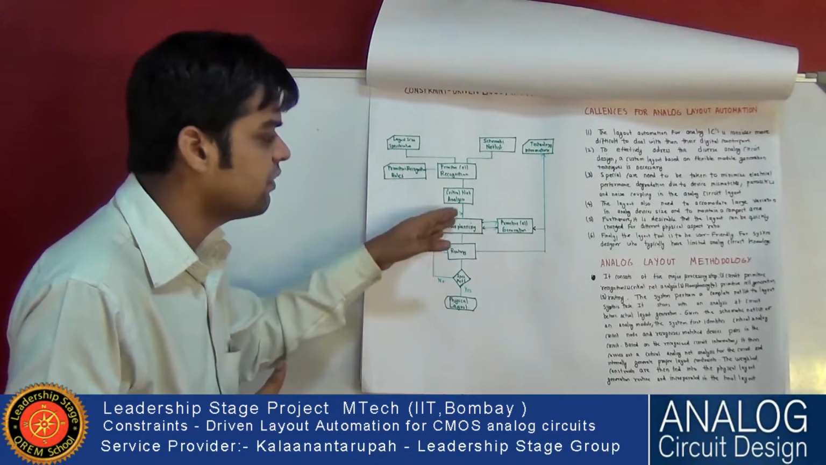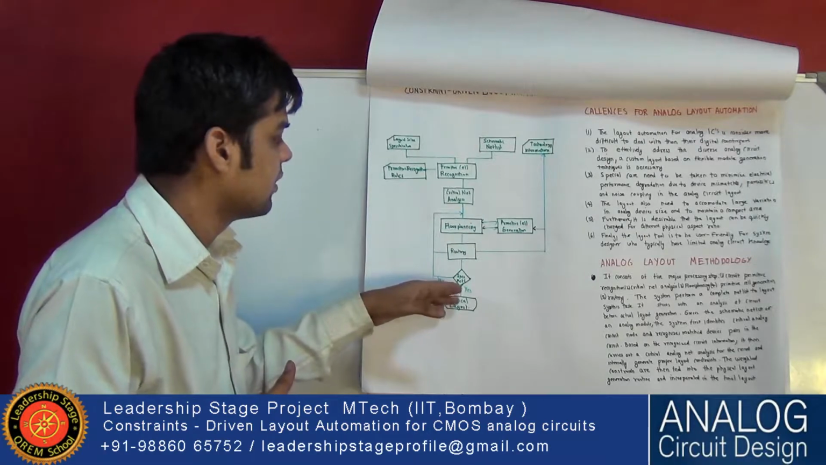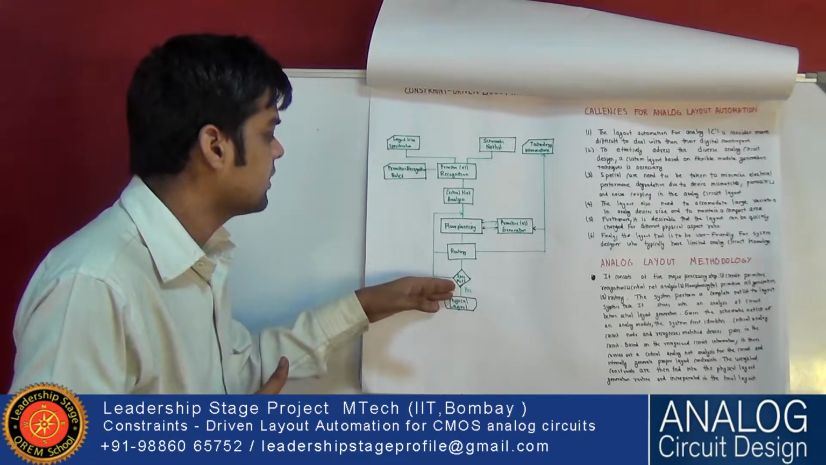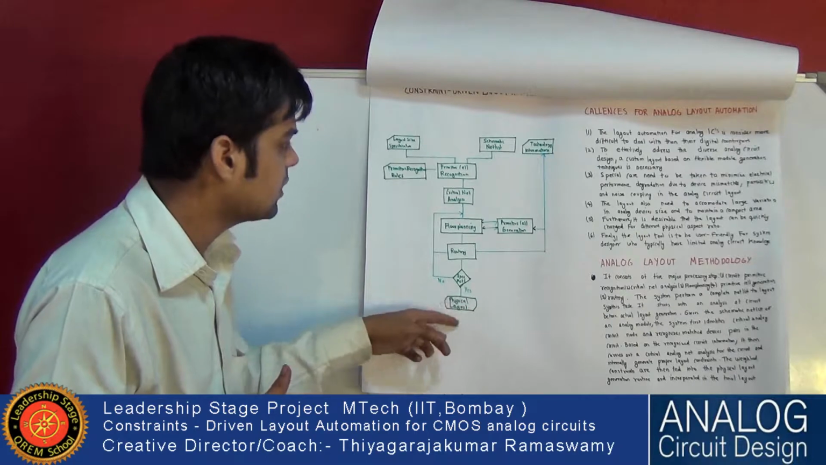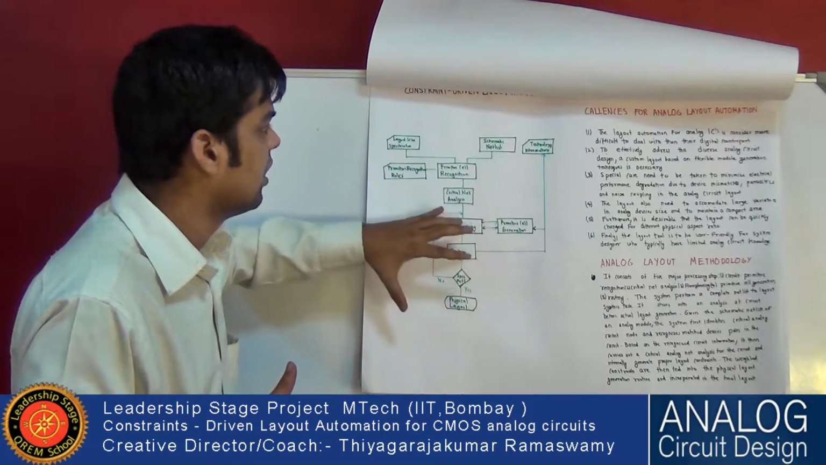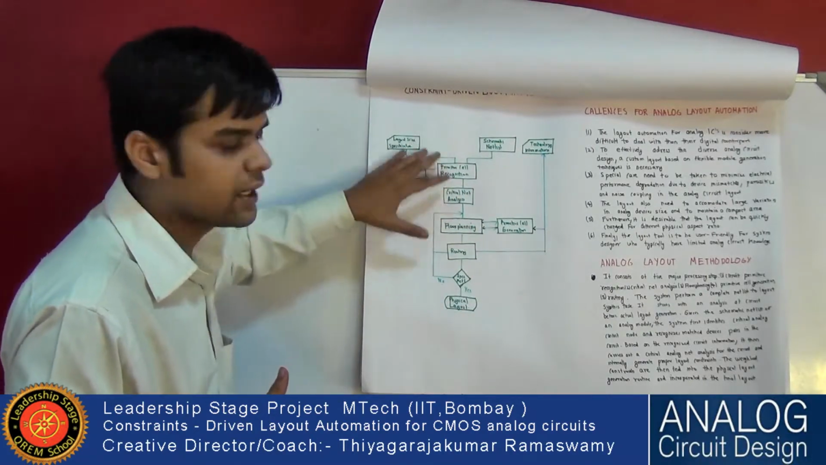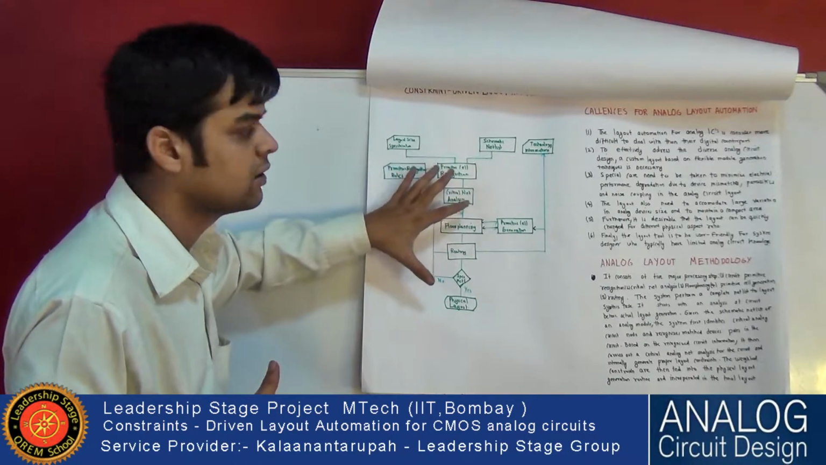If it doesn't match, then we floor plan again. If the specification is met, then we get the physical layout. This is the flow chart for analog layout. I will explain it again at the end.